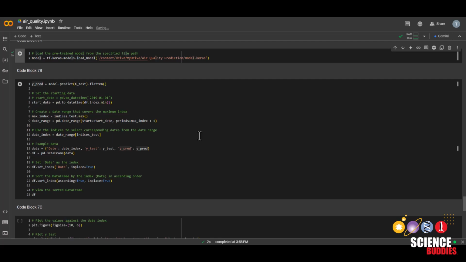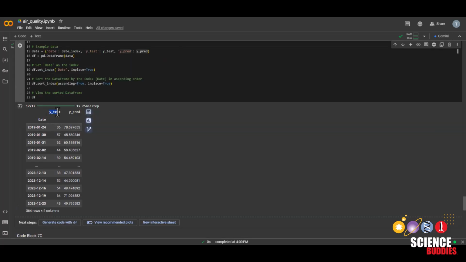Then we can see some of the model's predictions by running this code block here. We can see on the left side is the Y test, which is the actual values that we want to get as close to as possible. And Y pred is what our model has predicted. And so we can see that our predictions are kind of close.